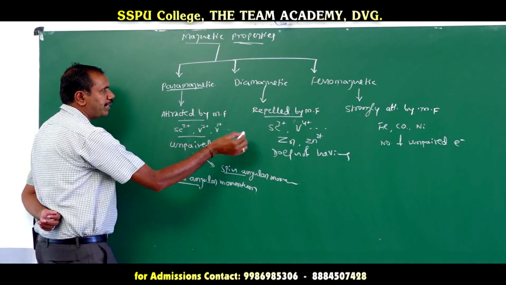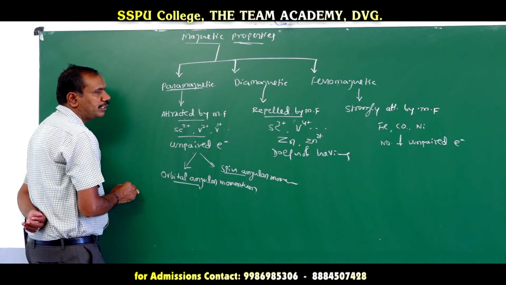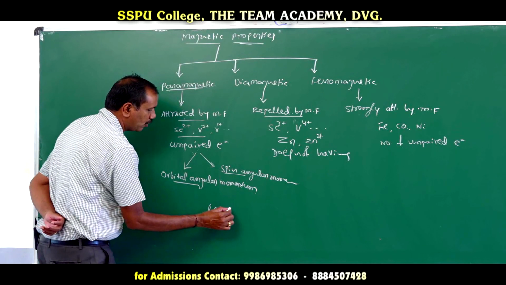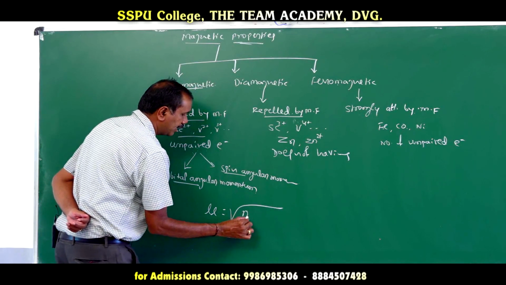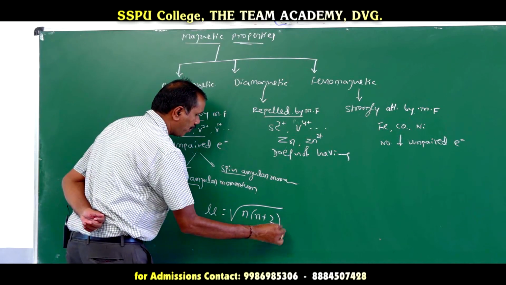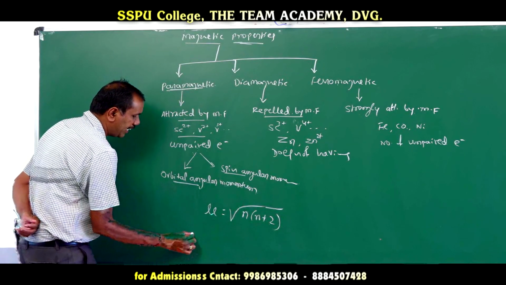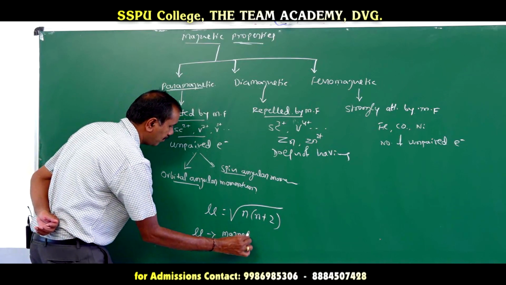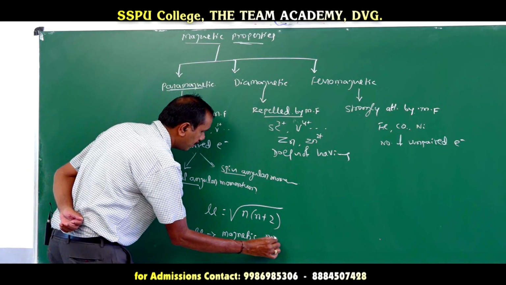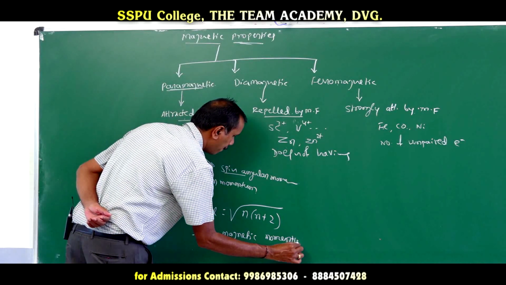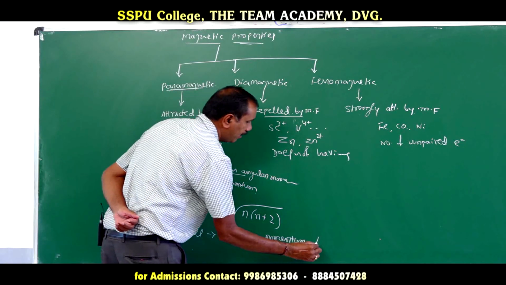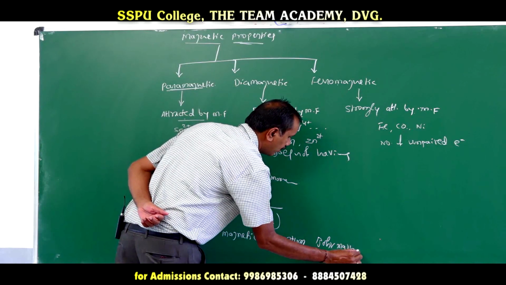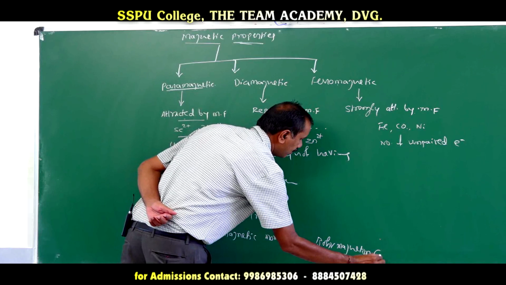Okay. Now, the magnetic moment of these different substances can be calculated using a formula where mu equals square root of n into n plus 2. Mu is the magnetic moment, expressed in Bohr magneton, BM.